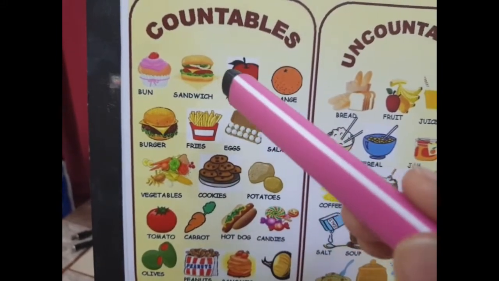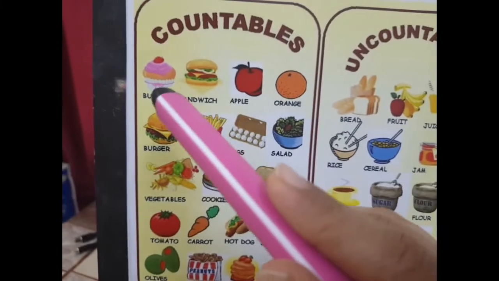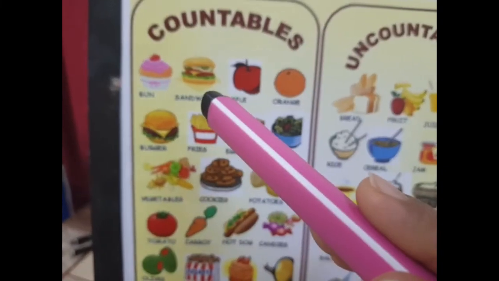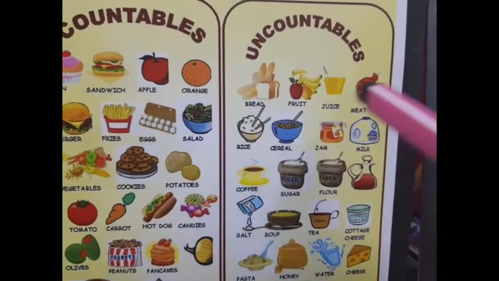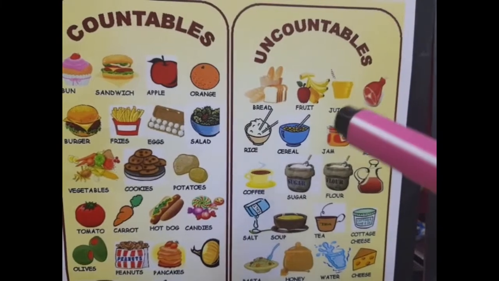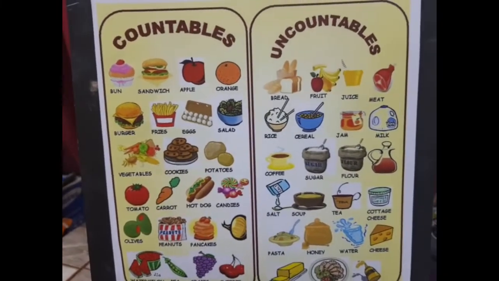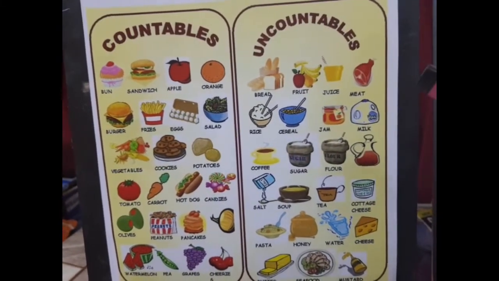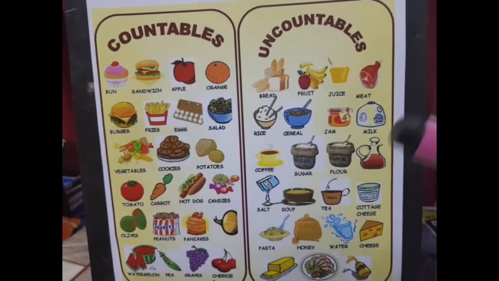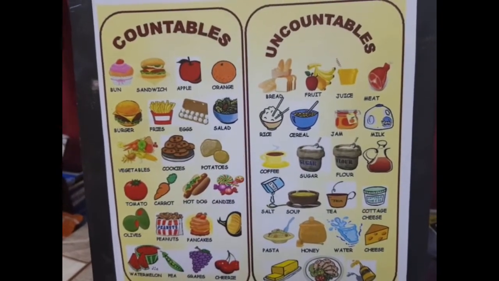Then you say, there is a sandwich, using the article a because it is singular. But with uncountable nouns, you can't use the articles a or an. So whenever you need to express uncountable nouns, you have to use their units or quantifiers like some or lots of. So let's see them in detail.